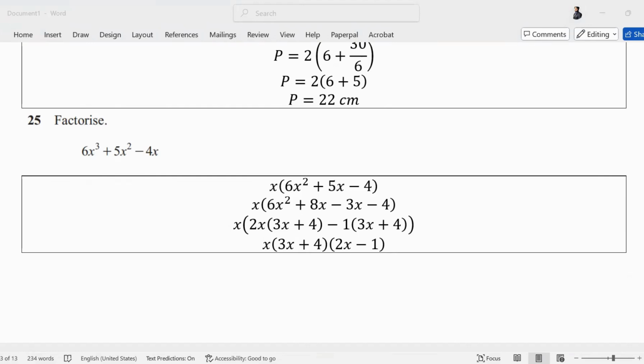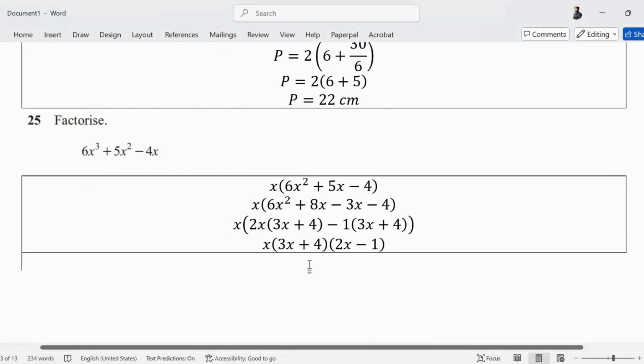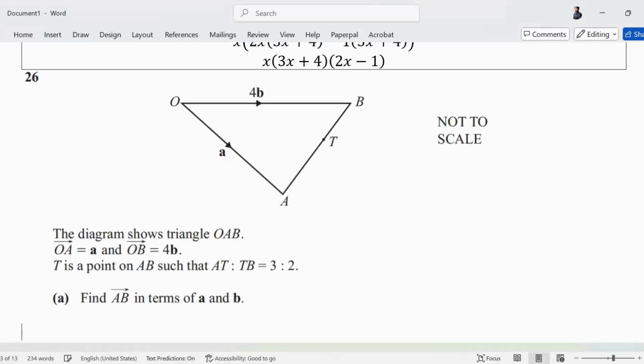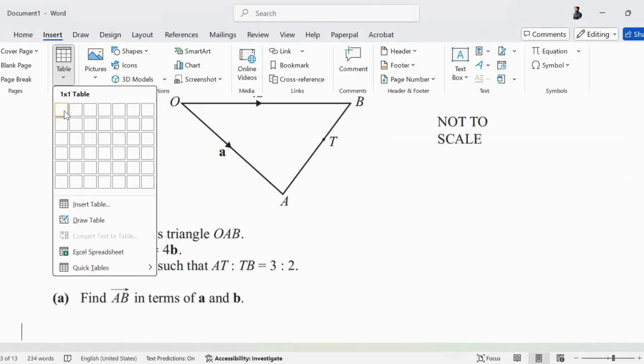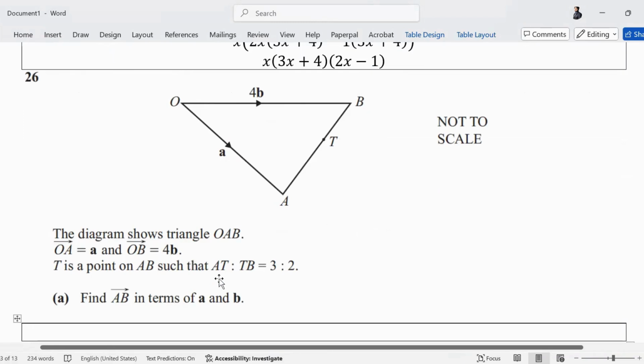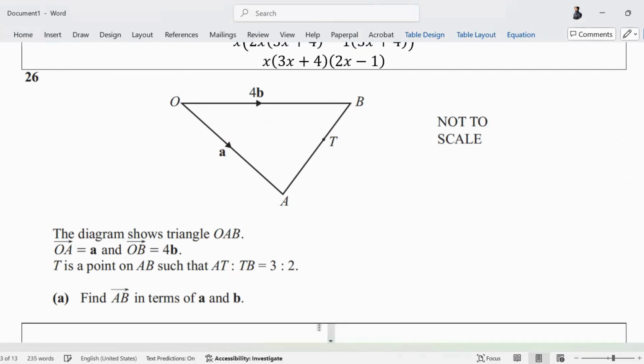Now let's move on to question 26. Find AB. We have been provided with certain vectors OA and OB, and T is a point such that AT is 3 and TB is 2, 3 is to 2. So we need to figure out the vector AB.